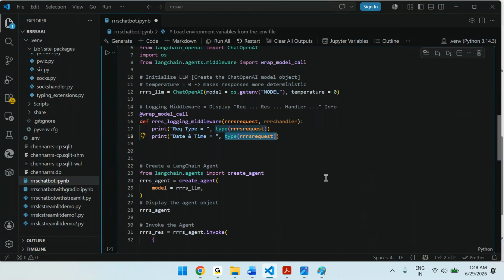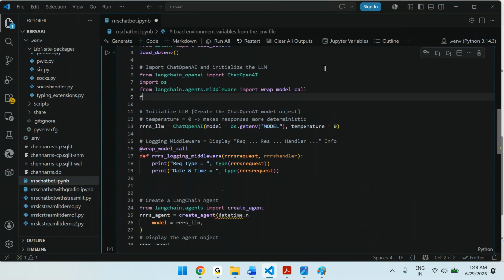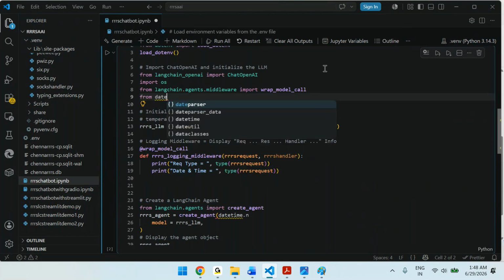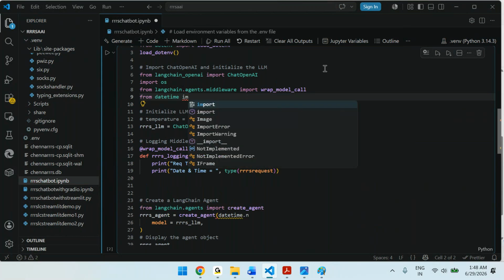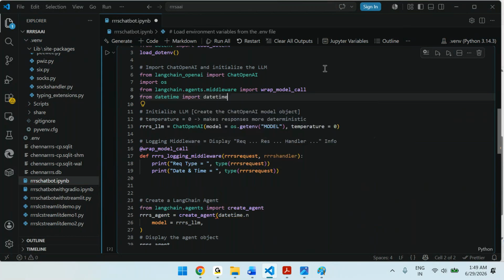For that we can use datetime.now. You need to import it, so from datetime import datetime. So datetime.now means the date and time when it is requested.